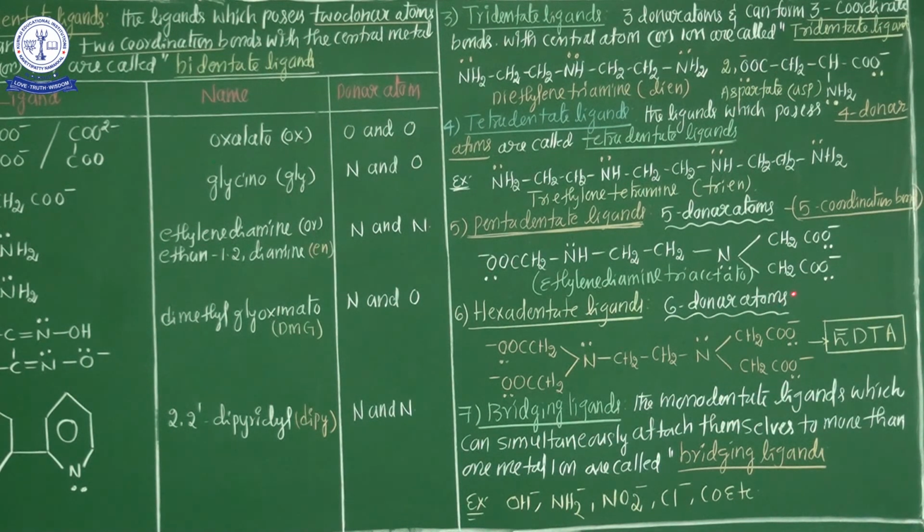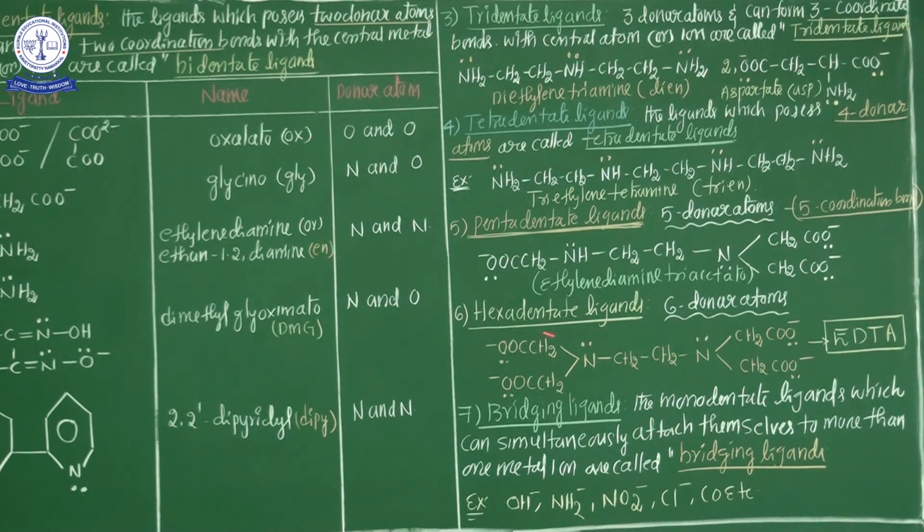Here three oxygen atoms are donors, plus two nitrogen atoms. Here one nitrogen, here one nitrogen: two nitrogen atoms and three oxygen atoms are donors. So ethylene diamine triacetate, in the category of pentadentate ligand, has five donor atoms. Out of the five donor atoms, three are oxygens and two are nitrogens. This is a pentadentate ligand.